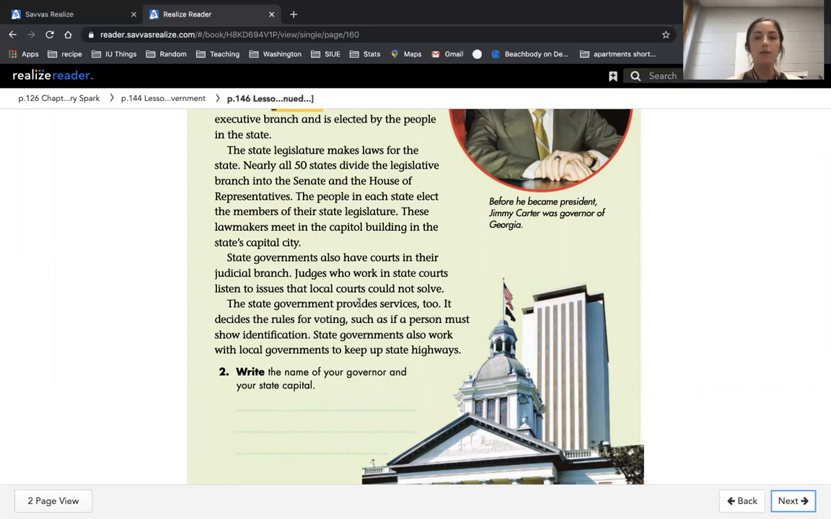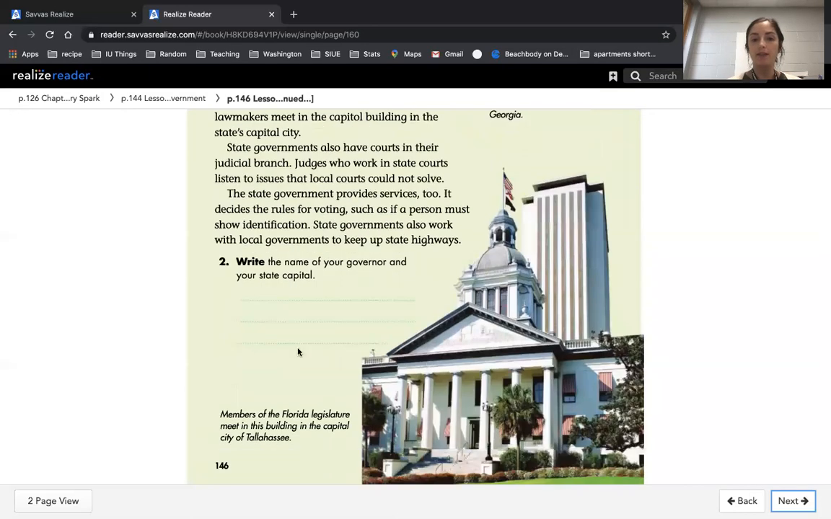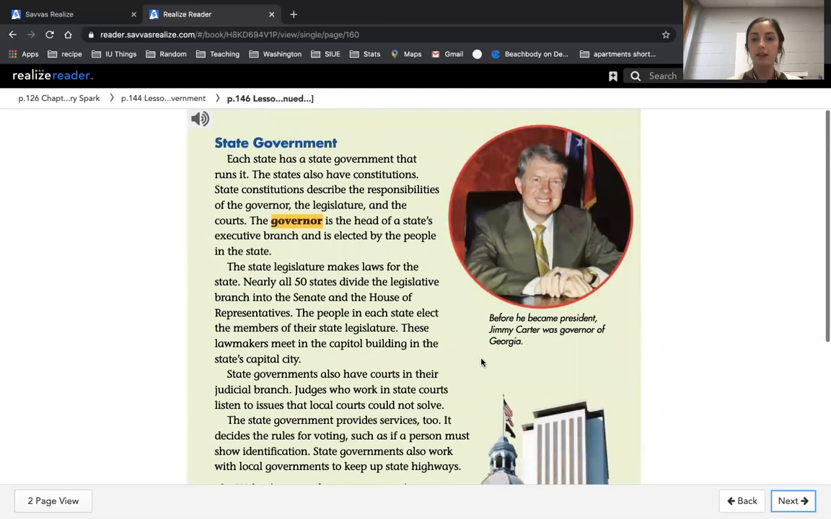The state government provides services too. It decides the rules for voting, such as if a person must show identification, so a license or a picture ID. State governments also work with local governments to keep up state highways. So this picture says members of the Florida legislature meet in this building in the capital city of Tallahassee. This picture says before he became president, Jimmy Carter was governor of Georgia.